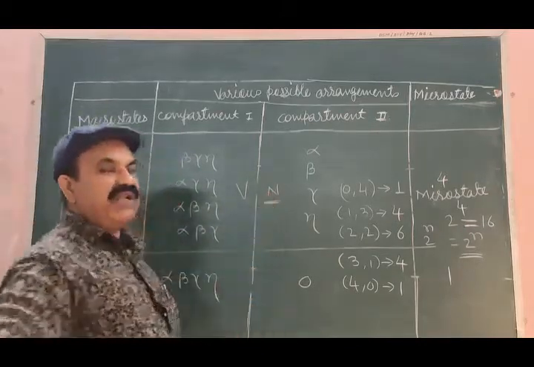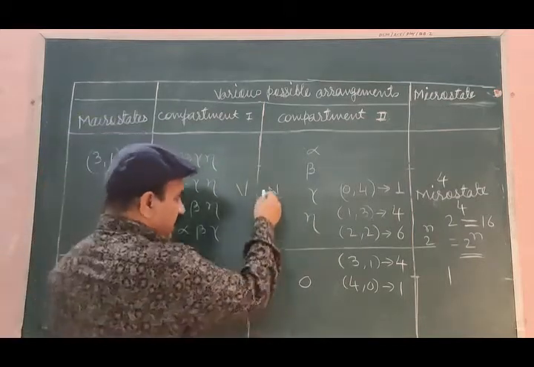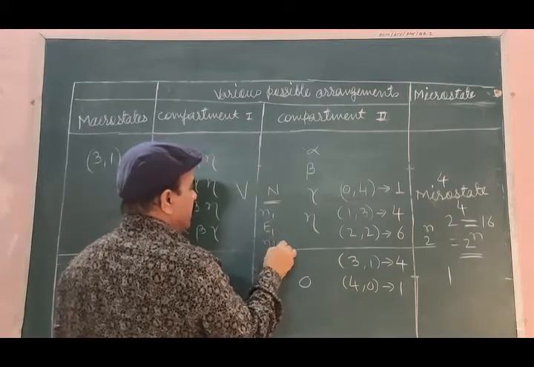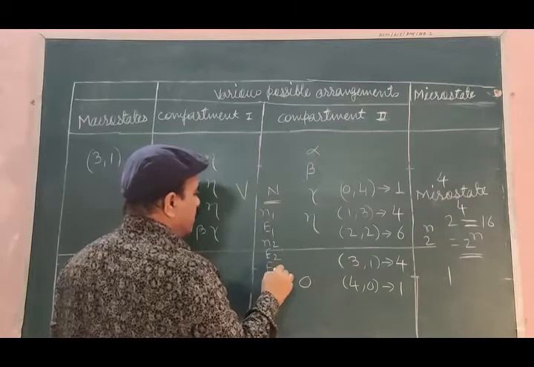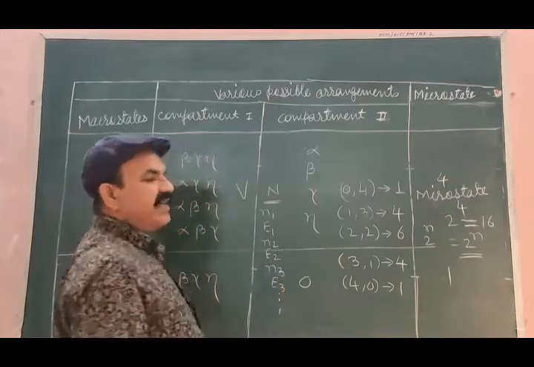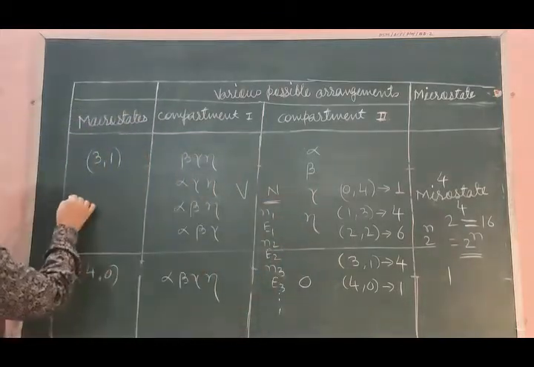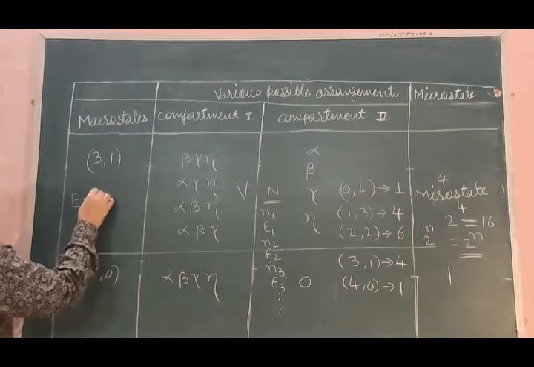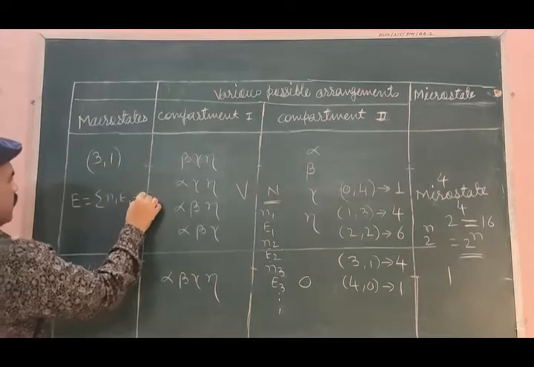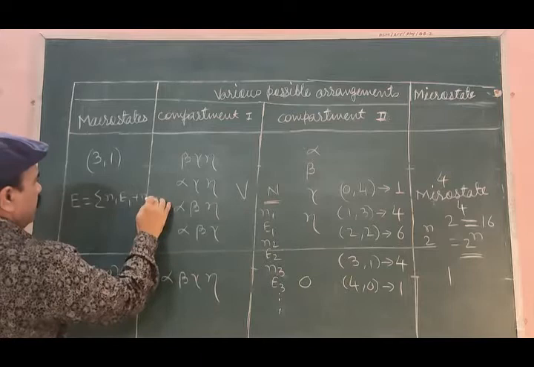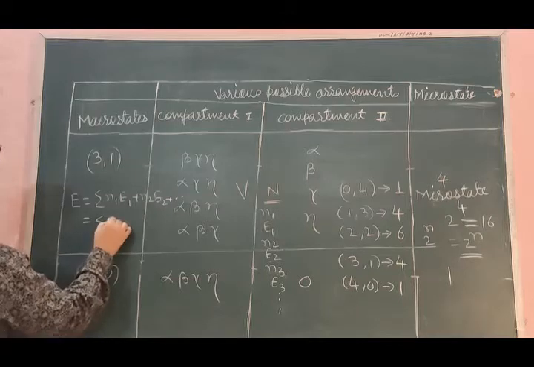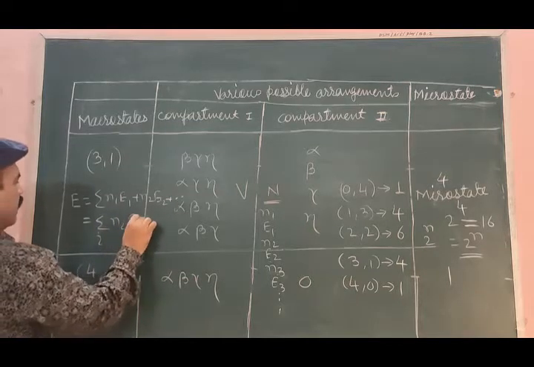Every particle of this capital N has a certain energy. N1 particles from this N will have energy E1, N2 particles will have energy E2, N3 particles may have energy E3, and this may continue, so that we can write the total energy of this system as a summation of N1 E1 plus N2 E2 plus and so on, or this is simply the summation over i of Ni Ei.